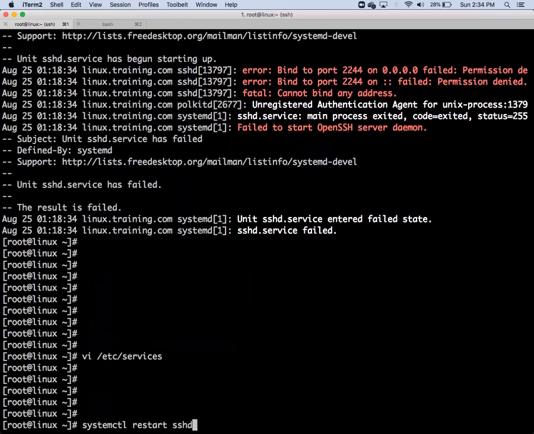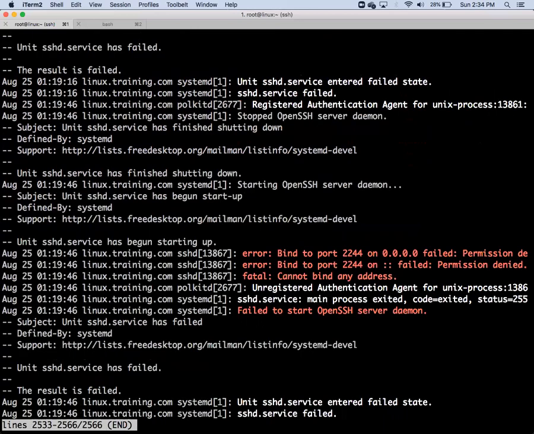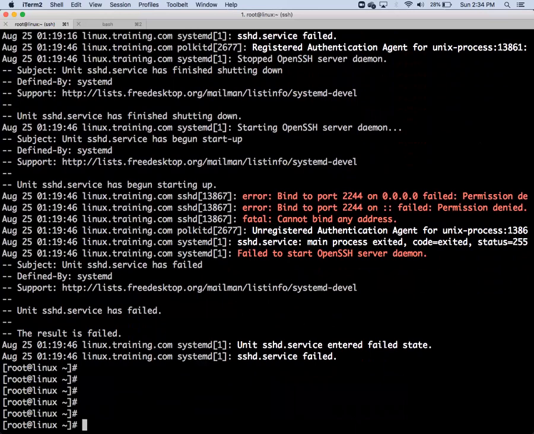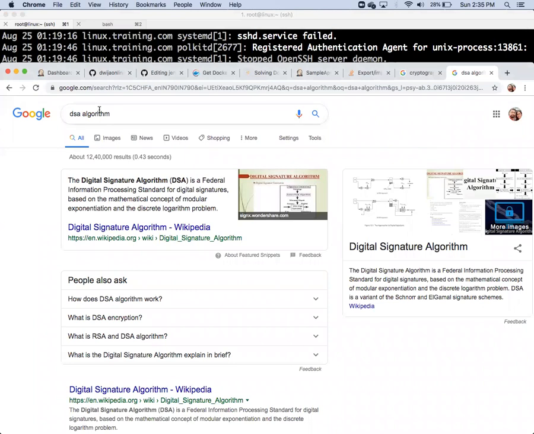Again, the port is not working. Now again restart it. Still there is an error. What is the error? It is not giving permission to start the SSH into some different processes. That is related to this only. What is called? Error binding port, permission denied. I'll check it. What is the problem? Permission denied.